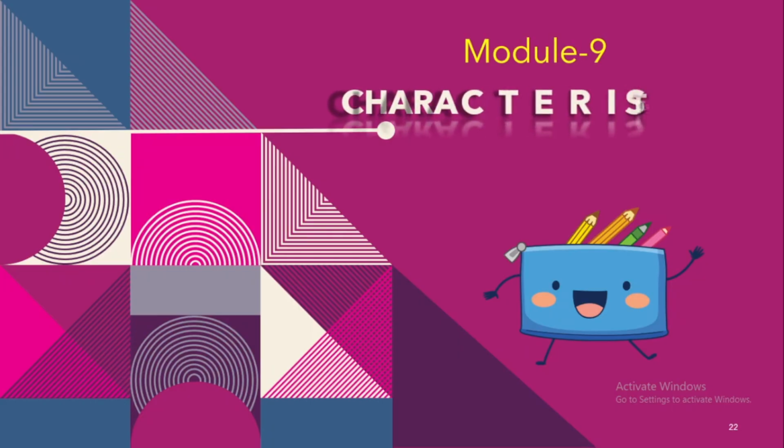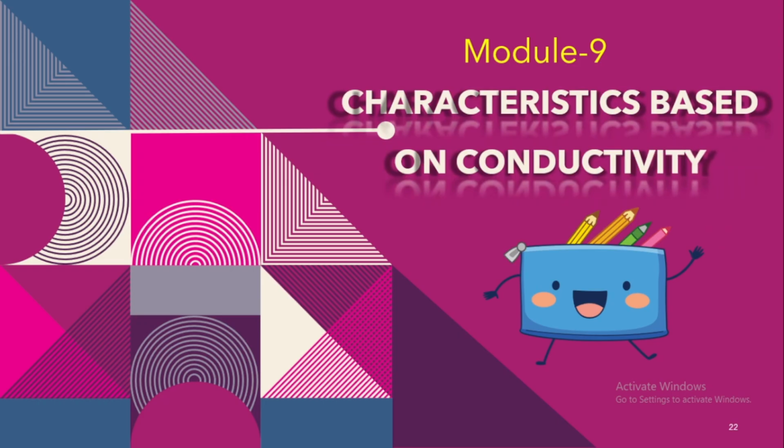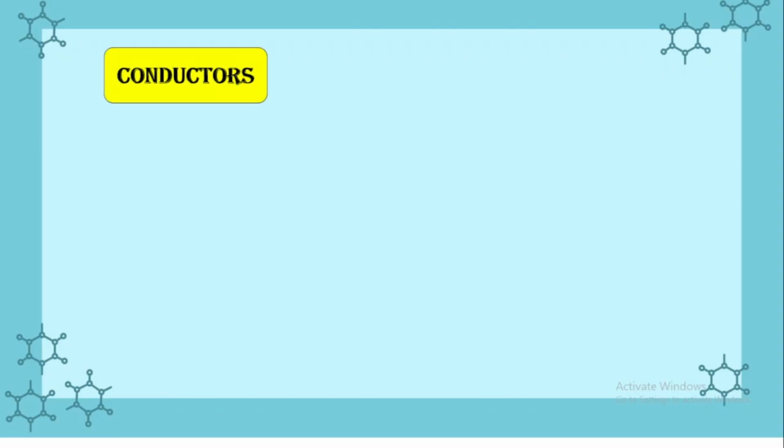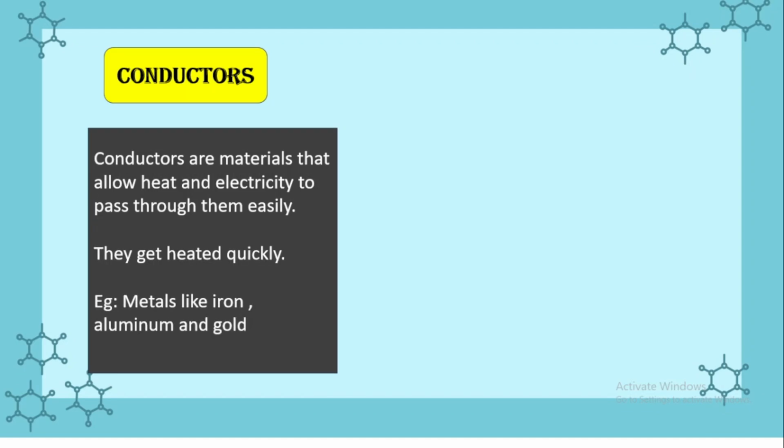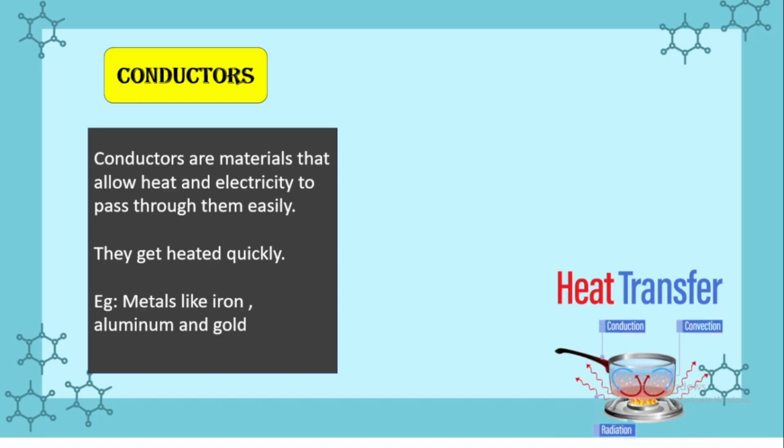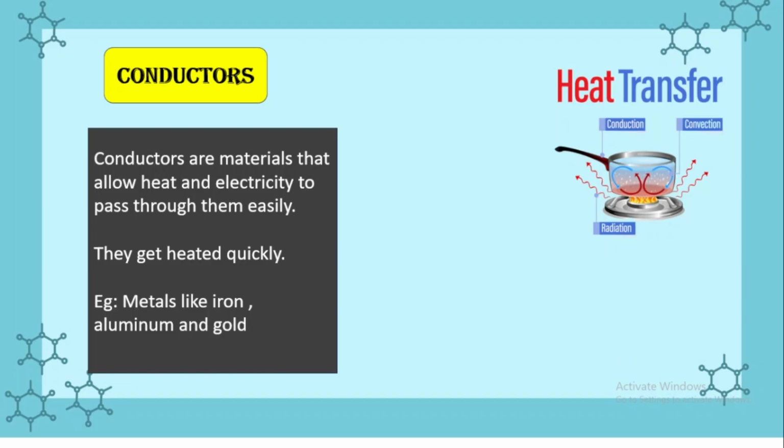Today in this video I am going to talk about how we can sort materials based on the characteristic of conductivity. Conductors. Conductors are materials that allow heat and electricity to pass through them easily. They get heated quickly. Example, metals like iron, aluminium and gold are good conductors.